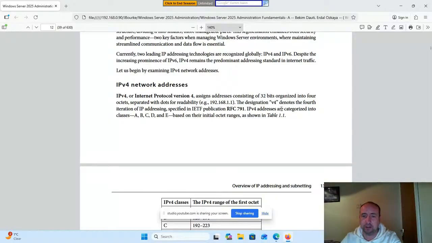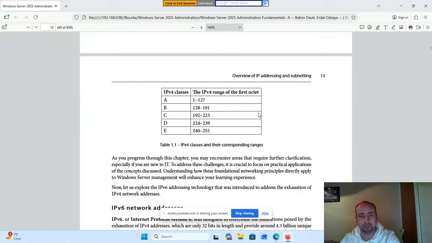The v4 denotes the fourth iteration of IP addressing specified in IETF publication RFC 791. IPv4 addresses are categorized into classes A, B, C, D, and E based on their initial octet ranges, as shown in Table 1.1.